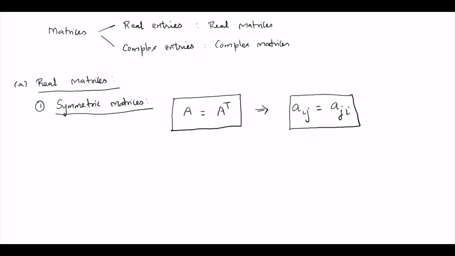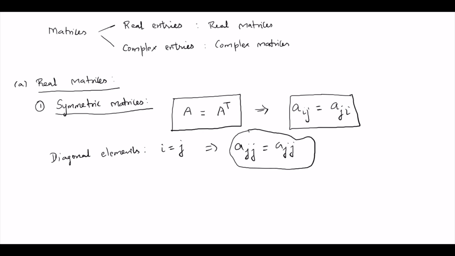So if you want to calculate the diagonal entries, if you want to know about the diagonal elements, now put i is equal to j. So which means Ajj is equal to Ajj. That's it. So the transpose of the matrix and the original matrix have the same diagonal terms, therefore the trace is the same. So that's the point here.